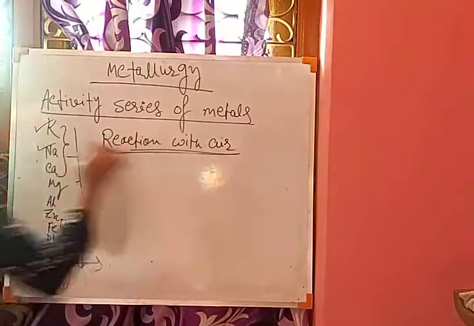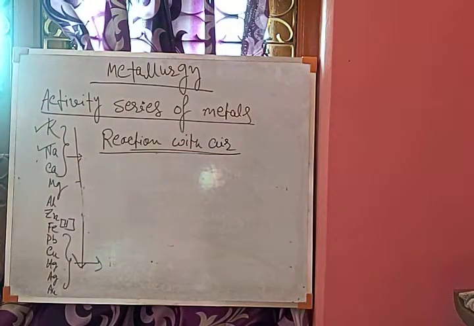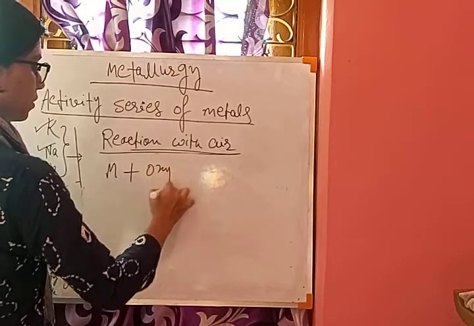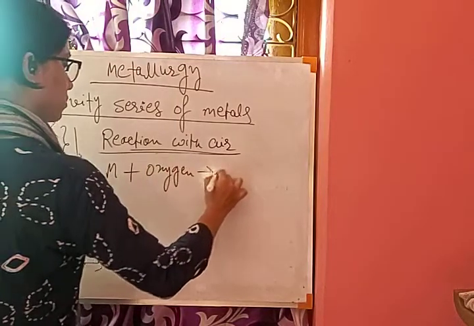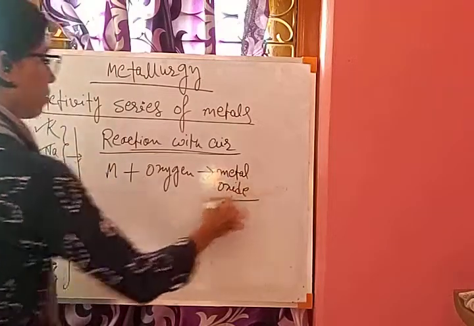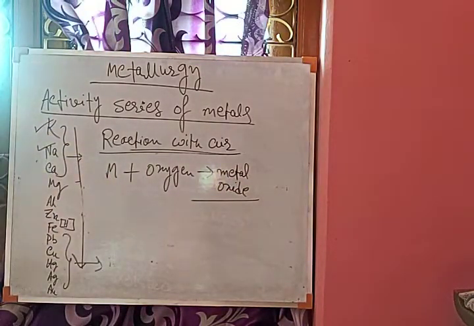Reaction with air. So which metal will react with air? Metal reacts with air or oxygen. Air means air contains oxygen. So metal reacts with oxygen to produce metal oxide. So metal plus oxygen produces metal oxide. This one happens, but very potassium, sodium, calcium, magnesium burn very easily with a bright flame.